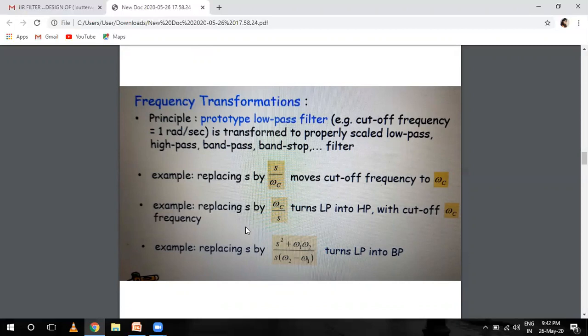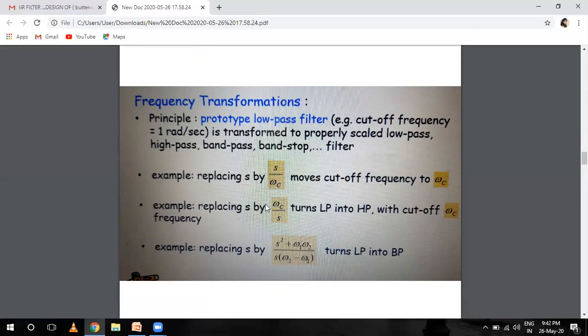And replacing S by (S² + ω1ω2) upon S(ω2 − ω1) turns low pass into band pass filter. Basically, these frequency transformation techniques are used to generate high pass filter, band pass filter, and band stop filter from the low pass filter system function.